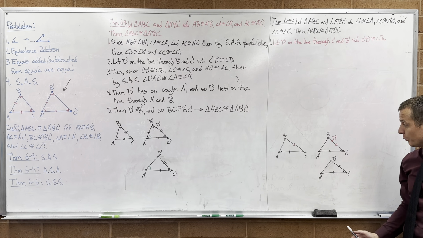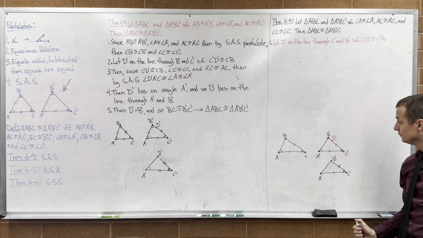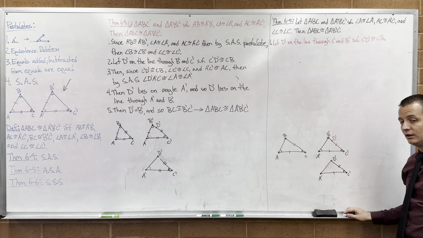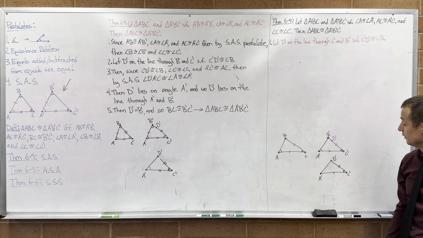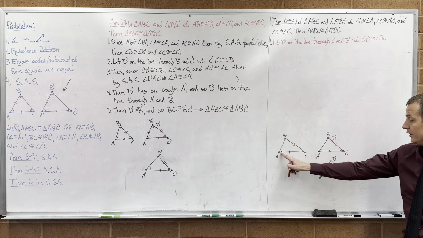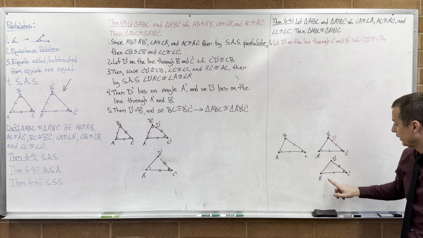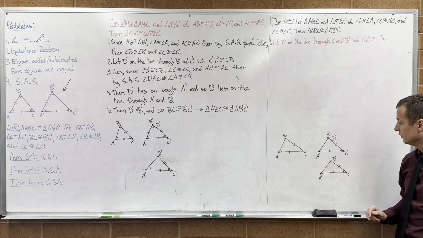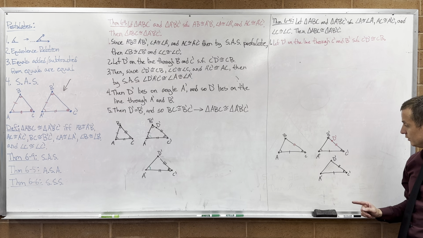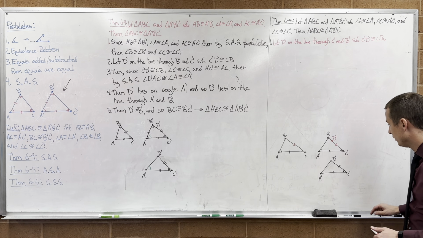So what else do we know? Well, we know that angle A is congruent to angle A prime. Angle AC is congruent to A prime C prime.